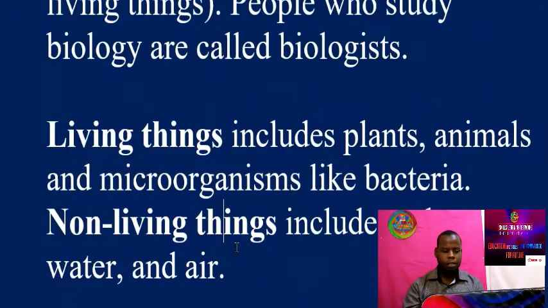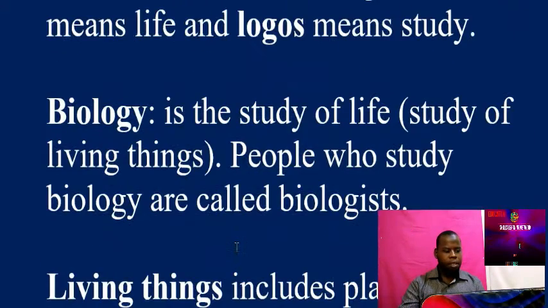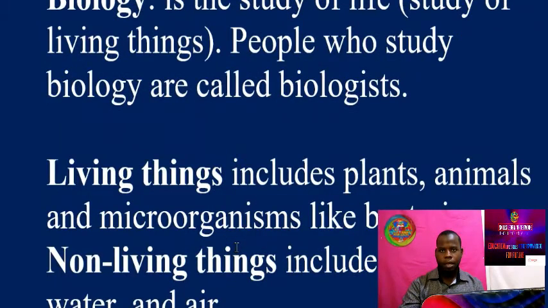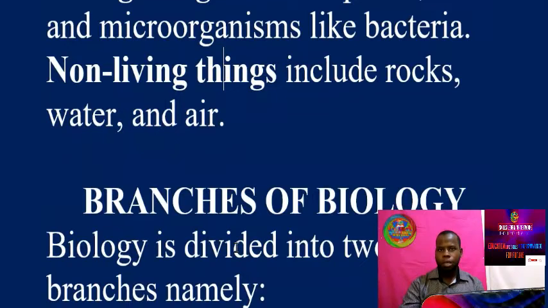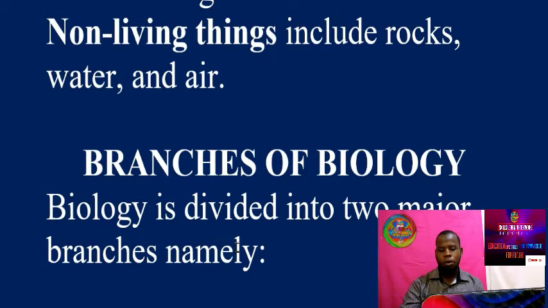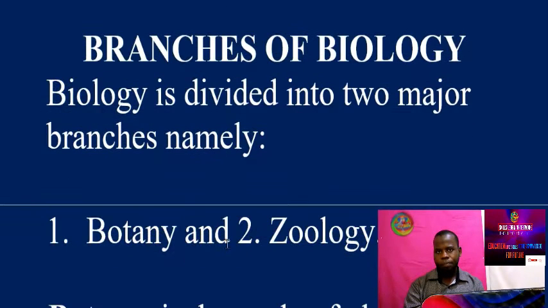Apart from the definitions and description of the term biology, let's go to the branches. We see the branches of biology. Biology is divided into two major main branches. There are only two which are main. The first branch of biology is botany, and the second branch is zoology. Those are the two main branches of biology.